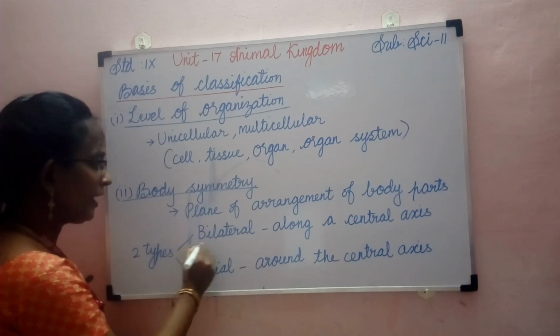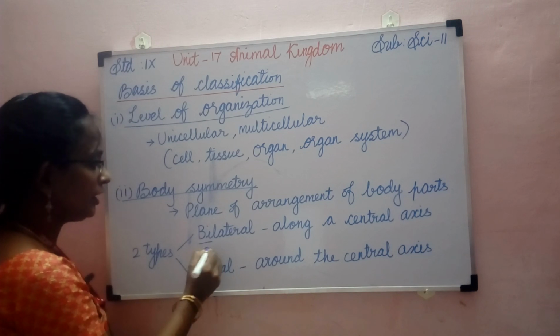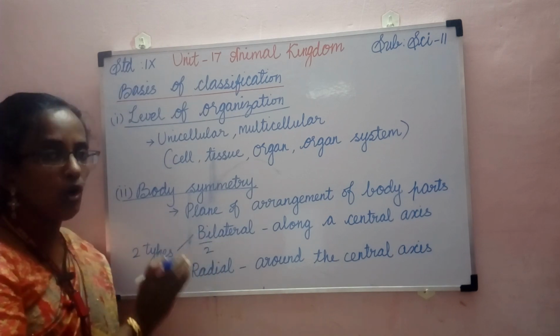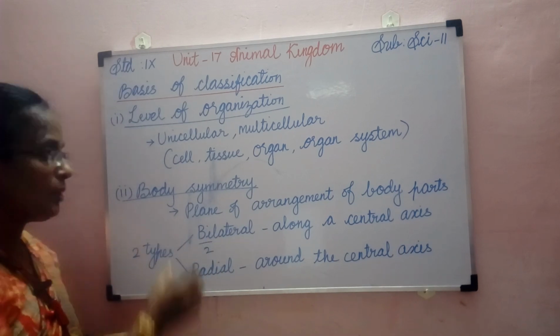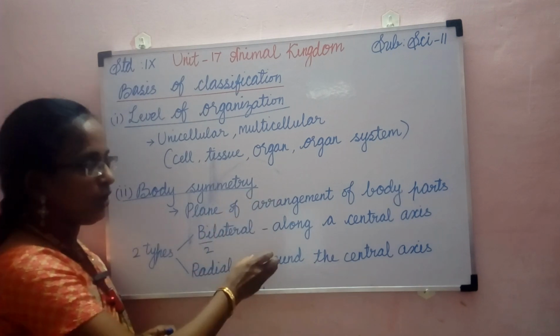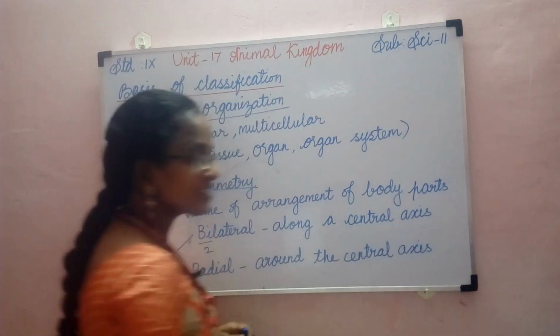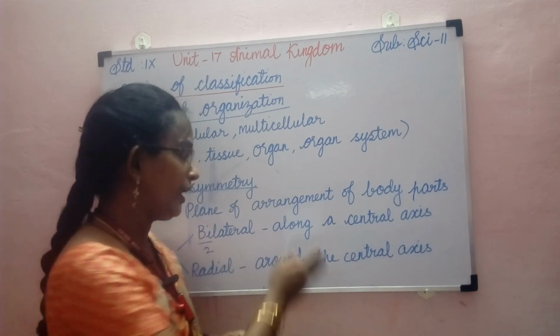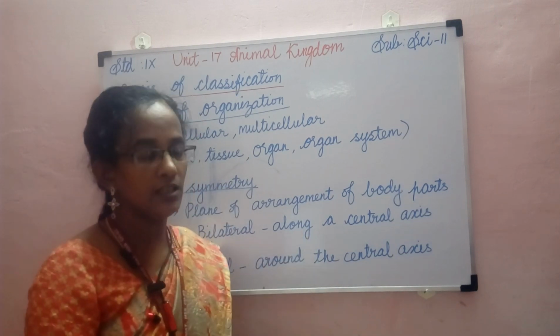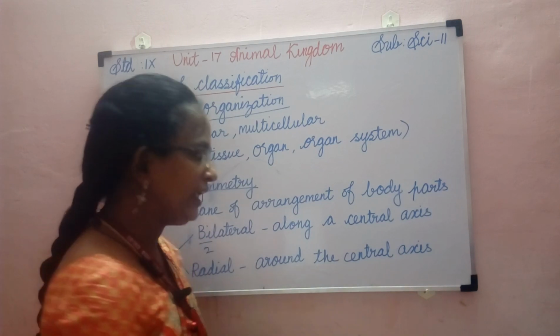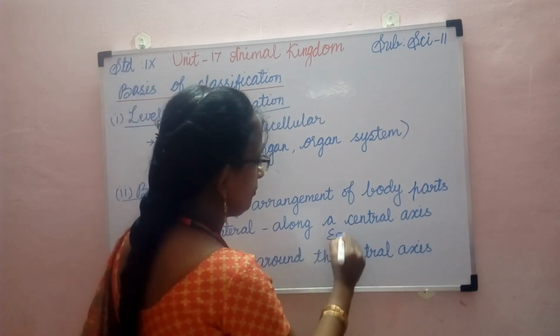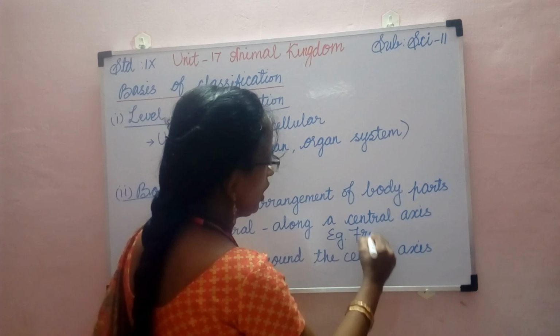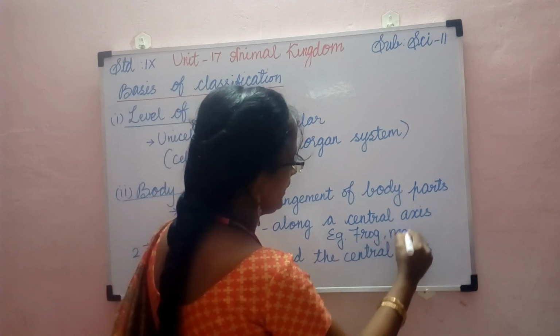What do you mean by two? So here you can get two halves of the animals. So the parts of the body are arranged on a central axis. So if you cut the animal along a central axis, you can get two equal halves. So the examples for bilateral symmetry are frog and man.